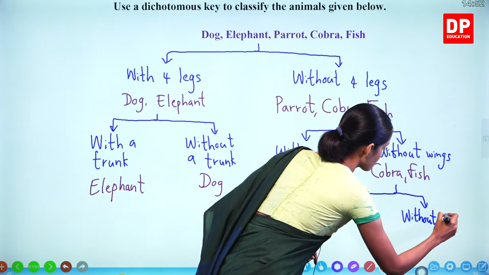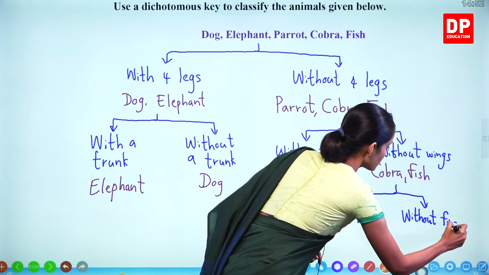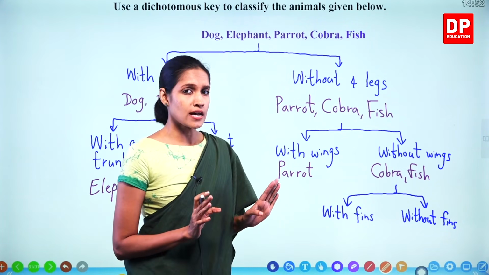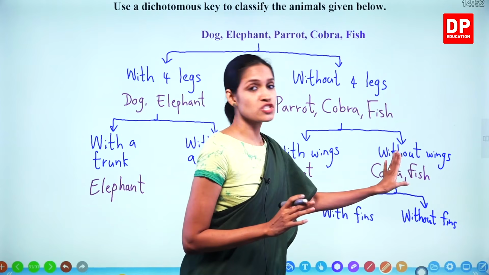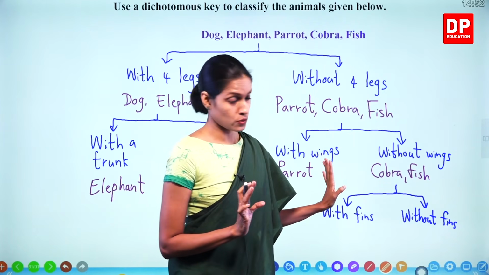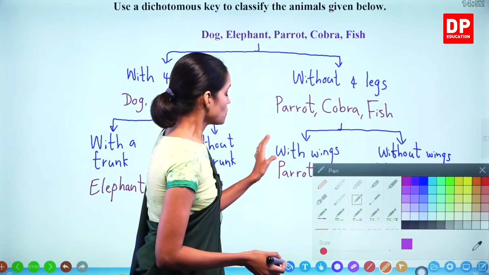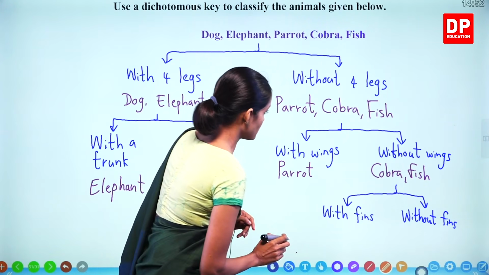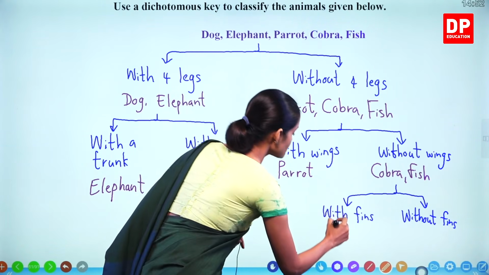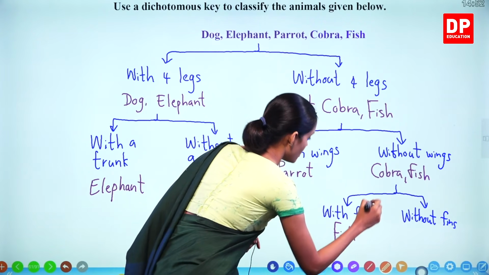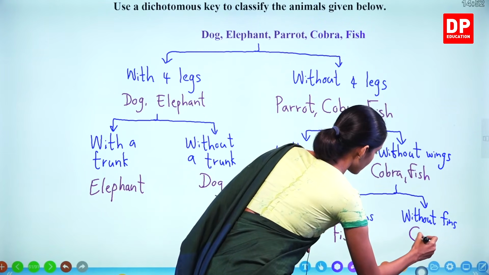Now can we take a characteristic like scales? We can't because cobra and fish, they both have scales. Okay. So, with fins and without fins. Who has fins? Fish. And cobra.